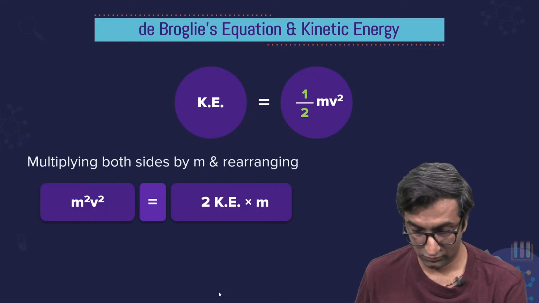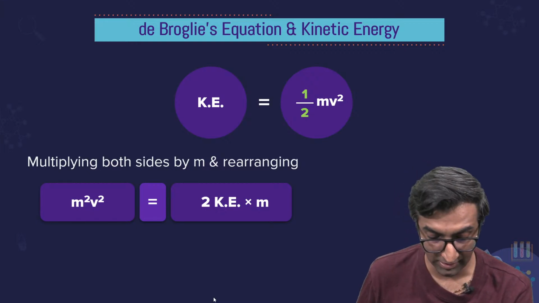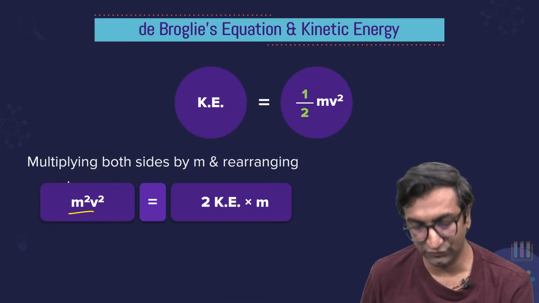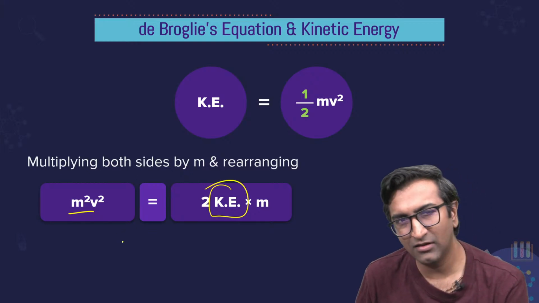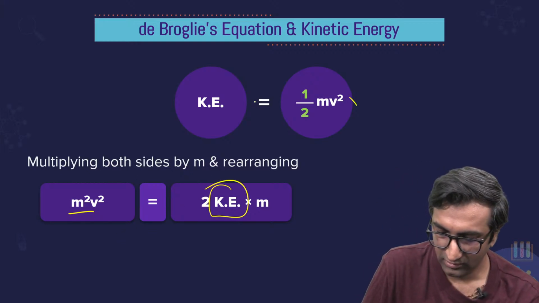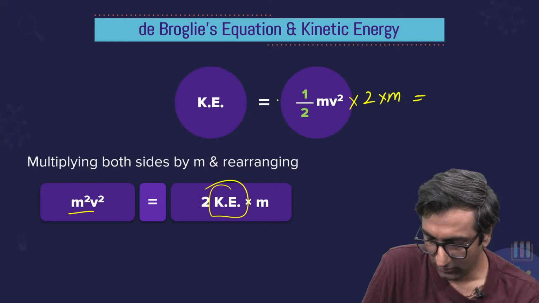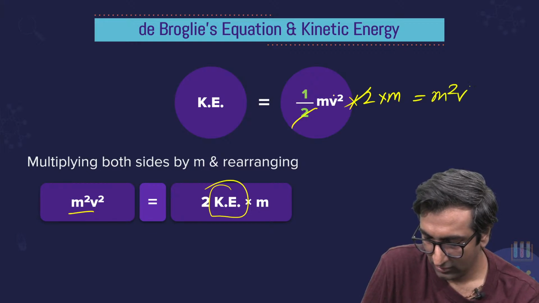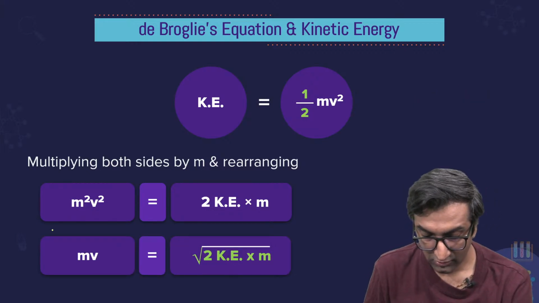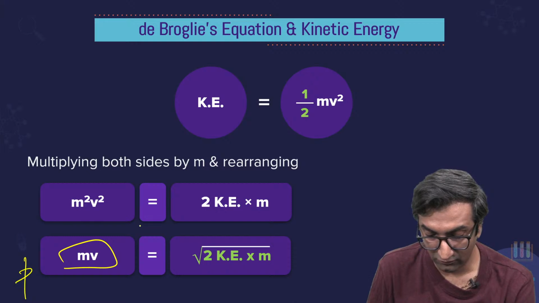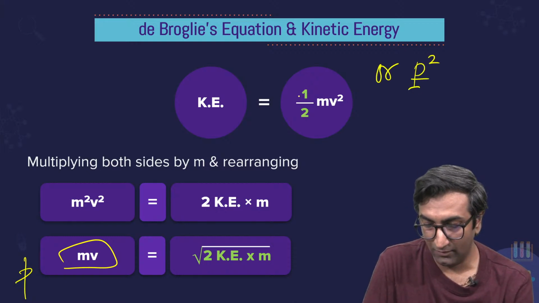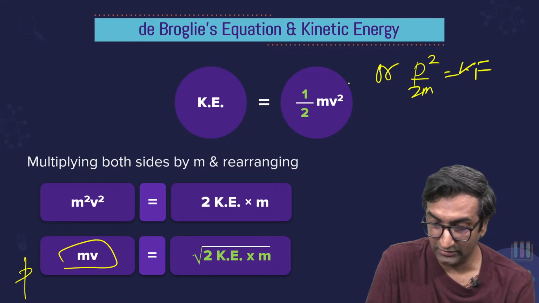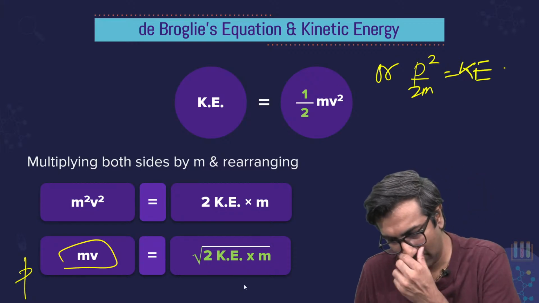Oh. Did you catch that? I'll say one more time. M into V whole square is 2 times kinetic energy times 1 more M. Basically, into 2 into M is what? It is M square V square. Okay. So p is equal to under root 2 KE times m, or p square by 2m equals kinetic energy. Small derivation, whatever you want to call it.